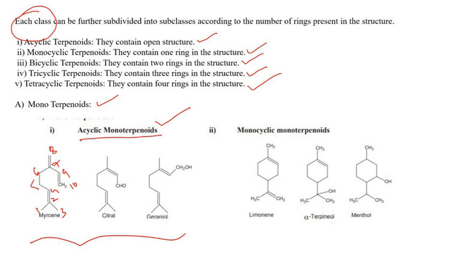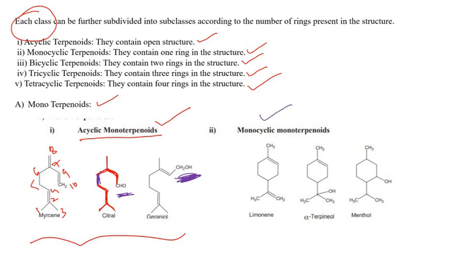In this second example, citral, I'll show you how we can write the isoprene units. See, this is the head part, tail part. So 5 carbon atoms. Again here, 5 carbon atoms. These 2 are joined together by a bond. So they are called monoterpenoids. You can clearly see that in some of the examples, as I said, they are oxygenated derivatives. Here it is an alcoholic functional group. Here there's an aldehyde functional group, but they are not cyclic in nature. Now let us move on.